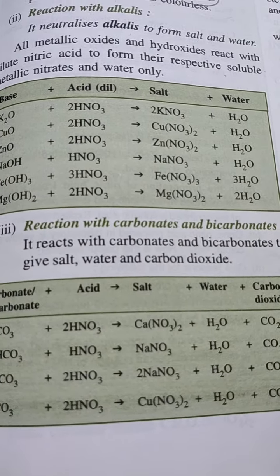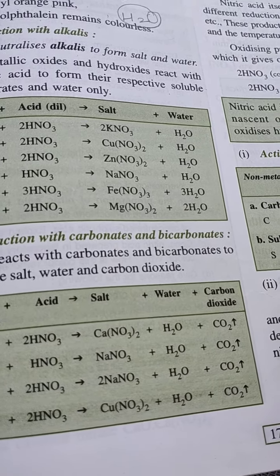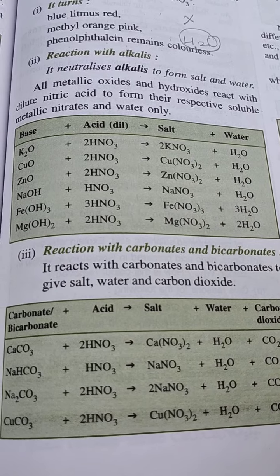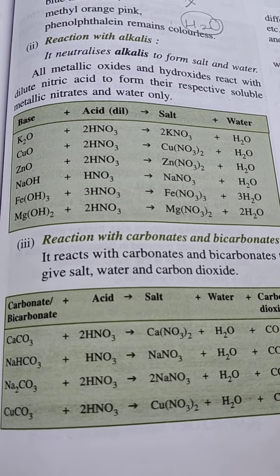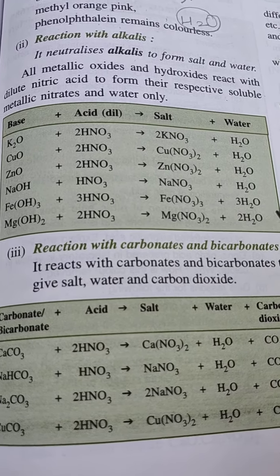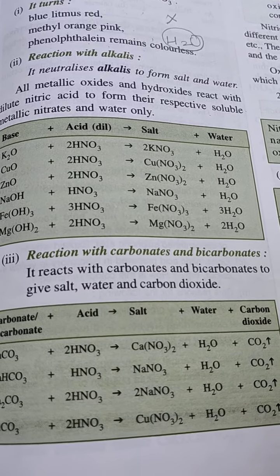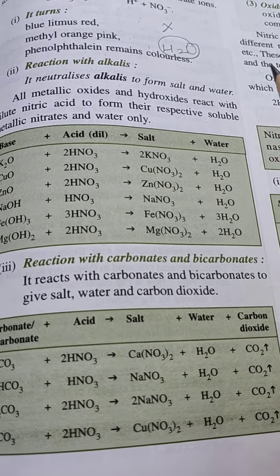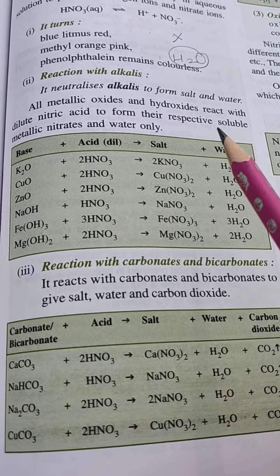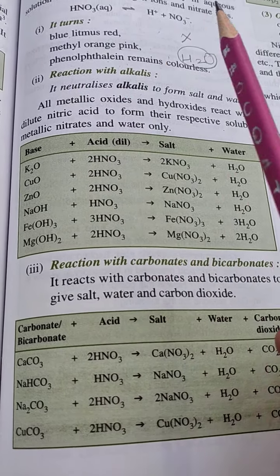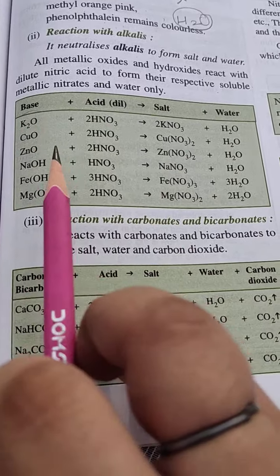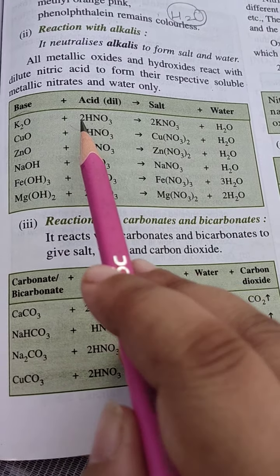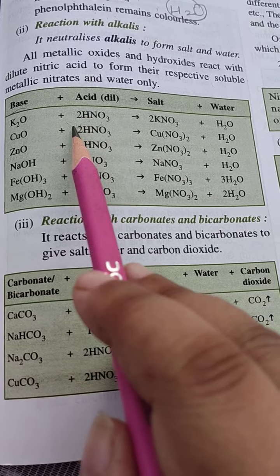Now first reaction, normally when we talk about acid, the first reaction we study is metal reacts with acid forming hydrogen, but nitric acid doesn't react with metal forming hydrogen. Why? Because it is a strong oxidizing agent. It oxidizes hydrogen to water. So we are starting with reaction with alkalis. Remember, acid here is dilute acid.